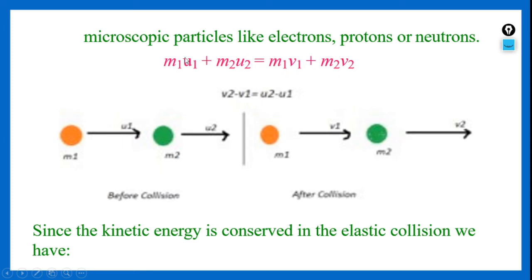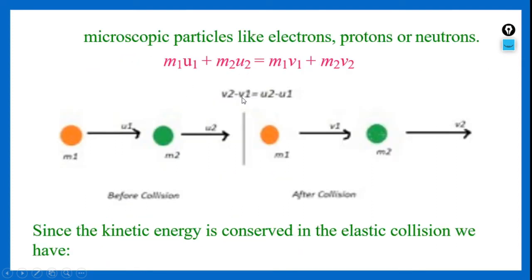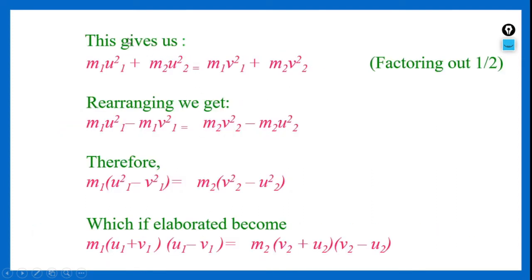So according to elastic collision, total momentum before collision should be equal to total momentum after collision. As we all know, even in case of elastic collision, the kinetic energy is also conserved. Hence, according to the definition, half m1 u1 square plus half m2 u2 square is equal to half m1 v1 square plus half m2 v2 square.